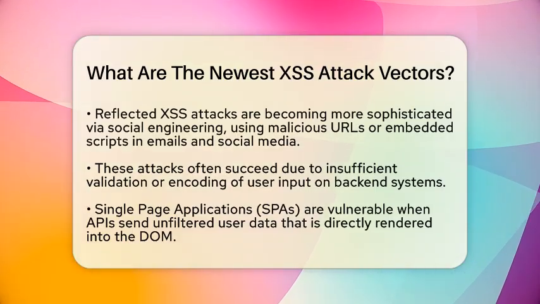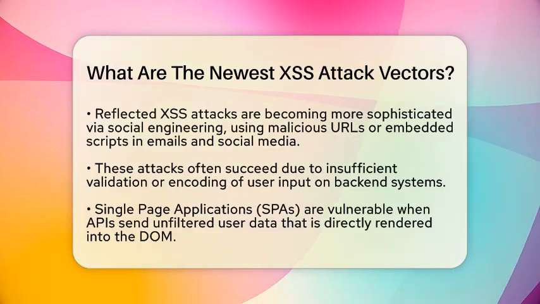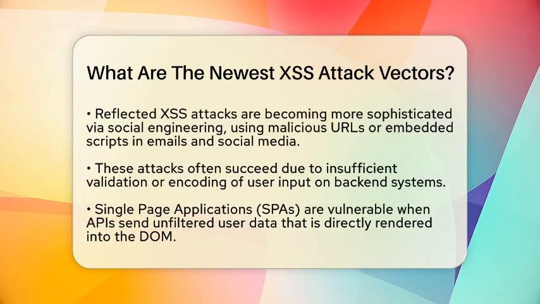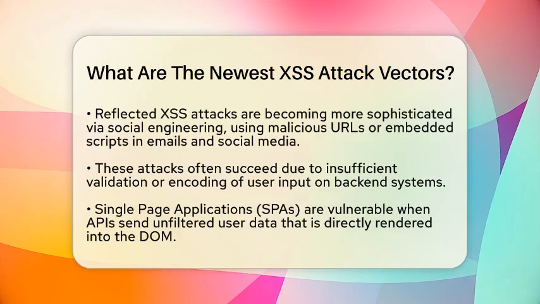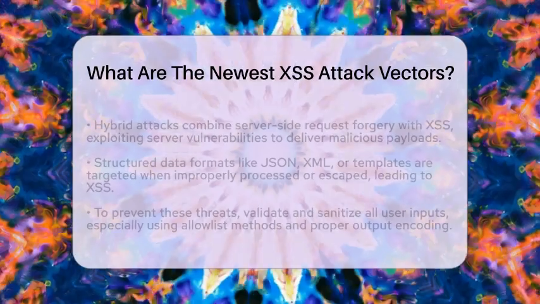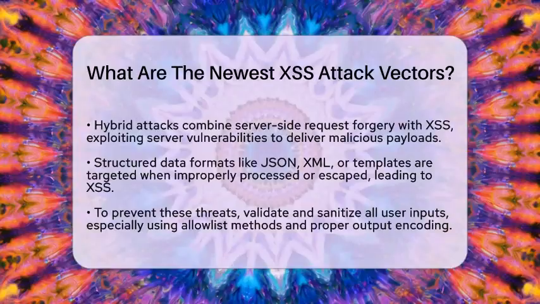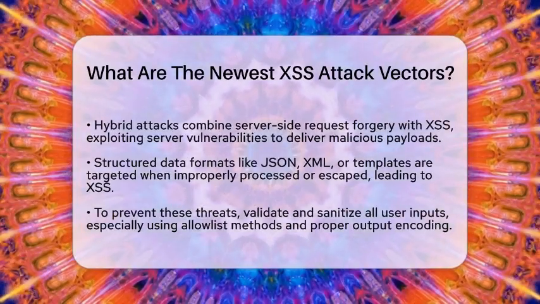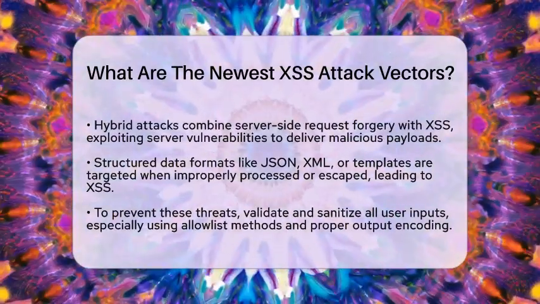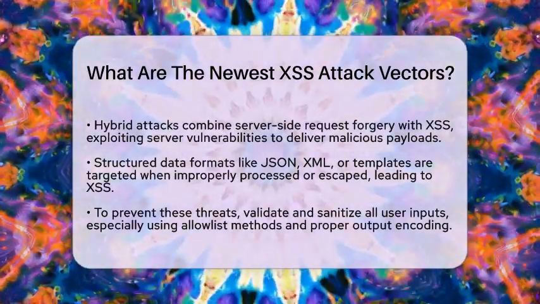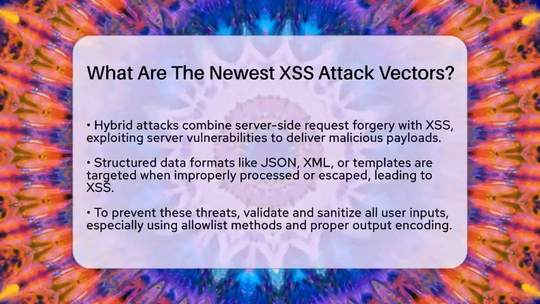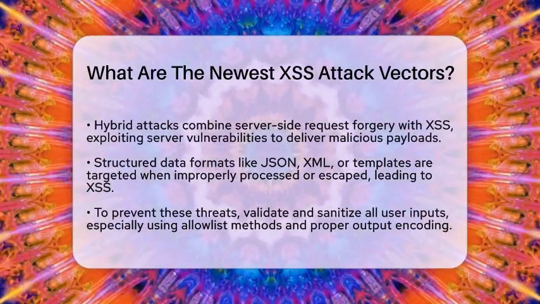If the backend APIs send user-supplied data without proper sanitization, and the front-end renders this data directly into the document object model, attackers can inject scripts that run immediately. This means developers need to be extra cautious with input validation and output encoding, especially when APIs serve content that is directly inserted into JavaScript or HTML.